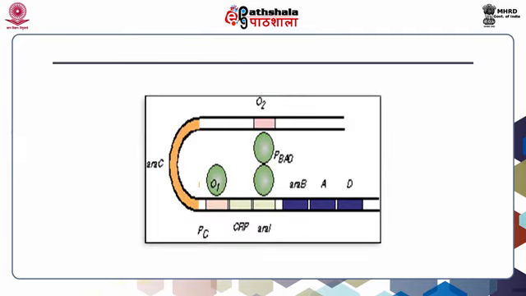Regulation of the arabinose operon is clearly much more complex than the lactose operon. When arabinose is absent, there is no need to express the structural genes. ARA-C does this by binding simultaneously to ARA-I and ARA-O2. As a result, the intervening DNA is looped. These two events block access to the PBAD promoter, which is in any case a very weak promoter.